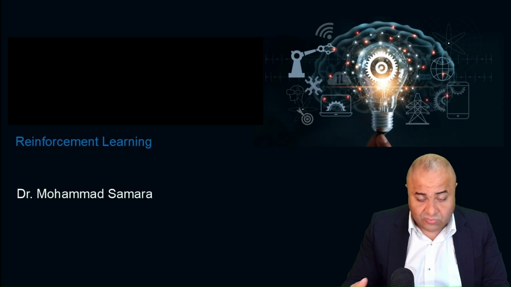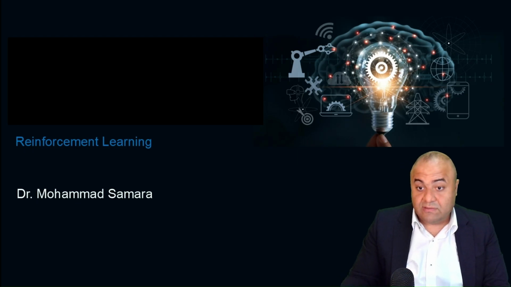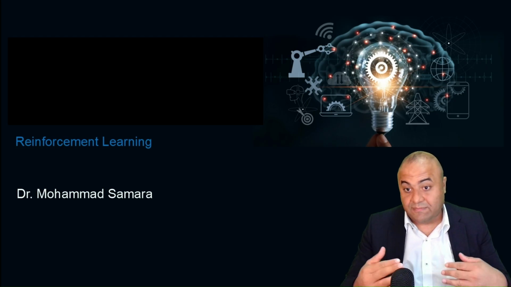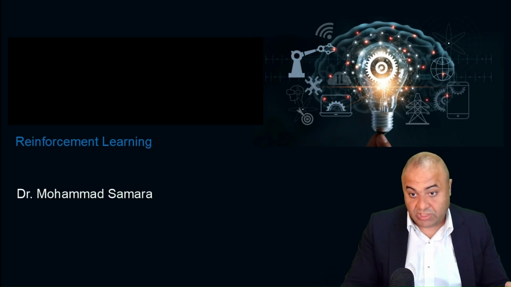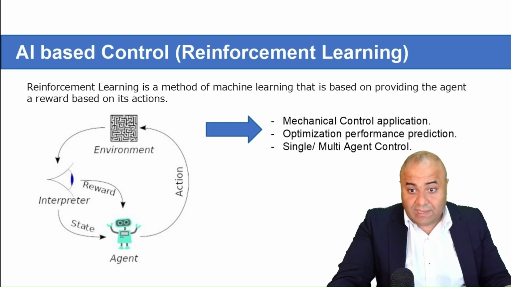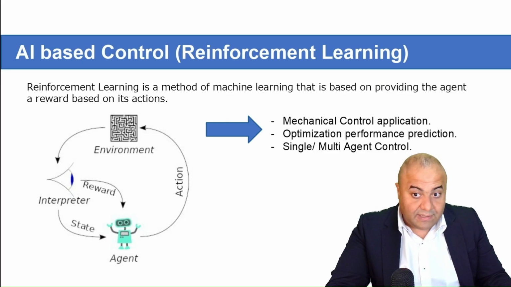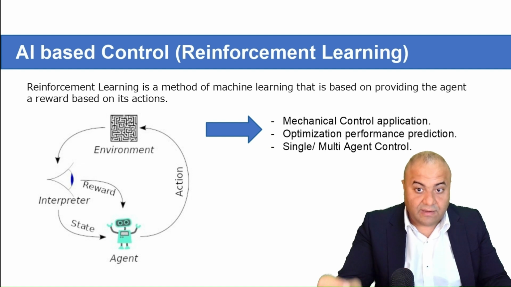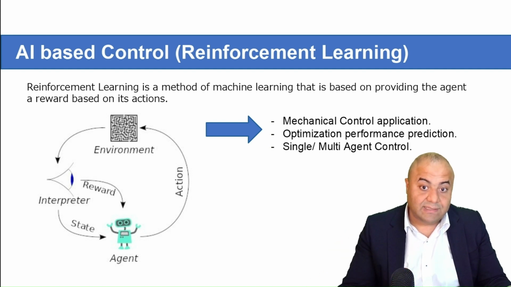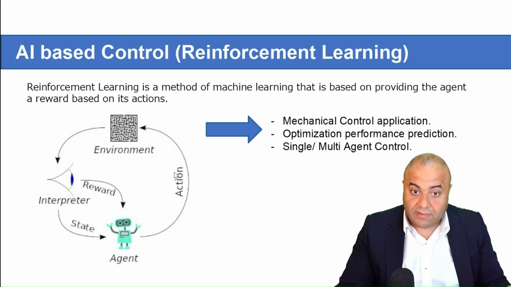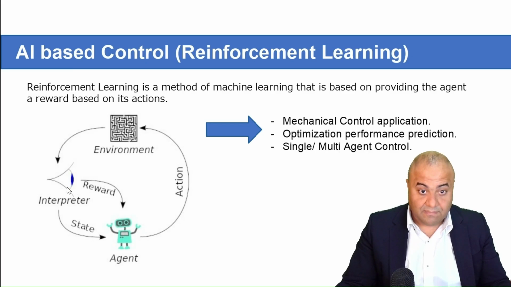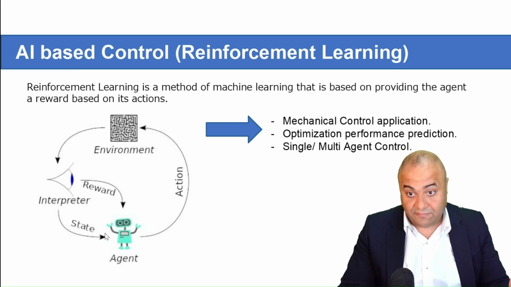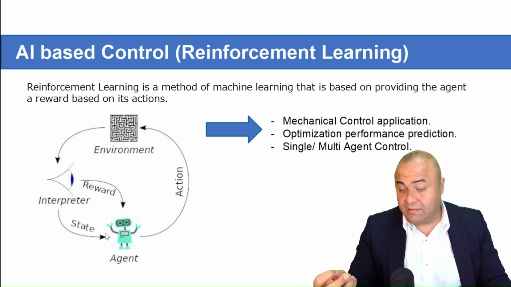Or we're trying, for example, to control a machine, where the agent will change specific parameters in order to get the best possible outcome from this machine. So, as we said, the most important thing here is the agent. In reinforcement learning, the agent will take the action. The action will change the environment, or what the agent will see as a change in the environment, and for that he will get a different situation, a different state, and he will get a reward.